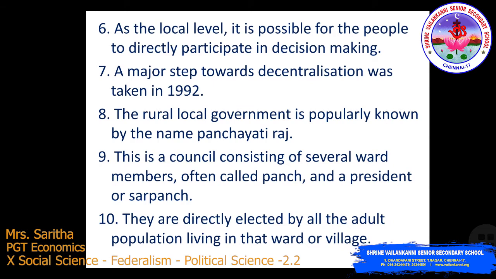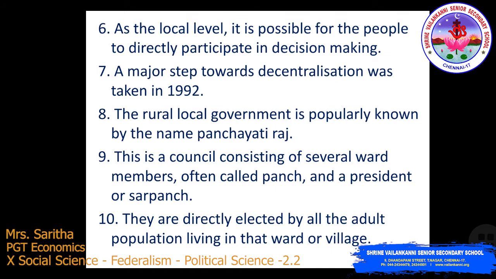What are the things that were made in the Constitution amended in 1992? First, it is constitutionally mandatory to hold regular elections to local government bodies. Second, seats are reserved in the elected bodies and the executive heads of these institutions for the Scheduled Castes, Scheduled Tribes and Other Backward Classes.